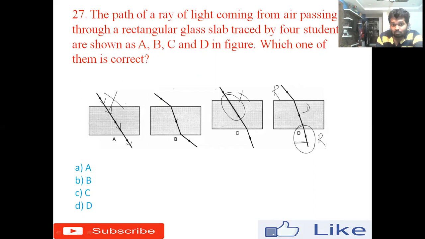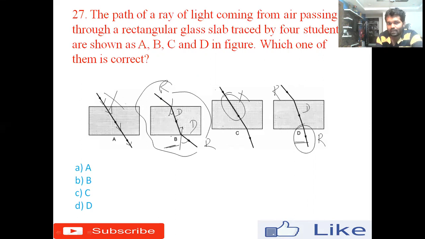But in option B, you can see here, this is the normal. Whenever the light travels from rarer to denser, it will bend towards the normal. Is it right? And again, whenever the light travels from denser to rarer media, it will bend away from the normal. Is it right? So this we have studied while discussing the lateral shift.